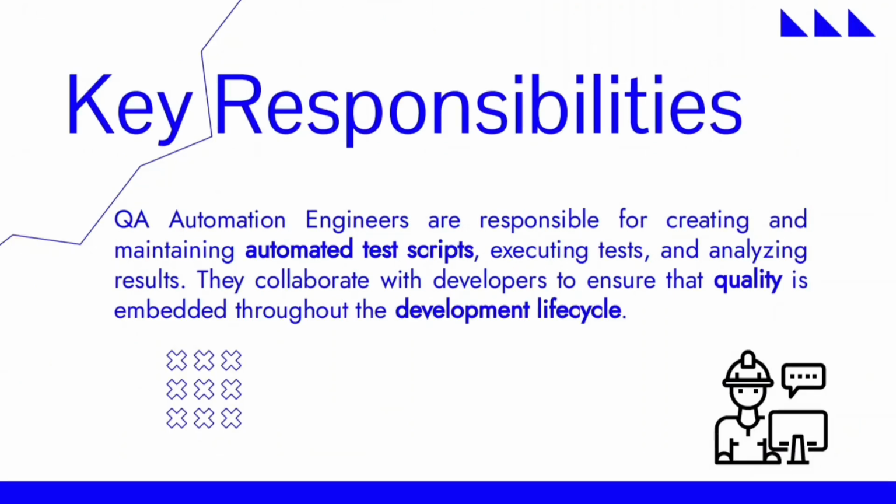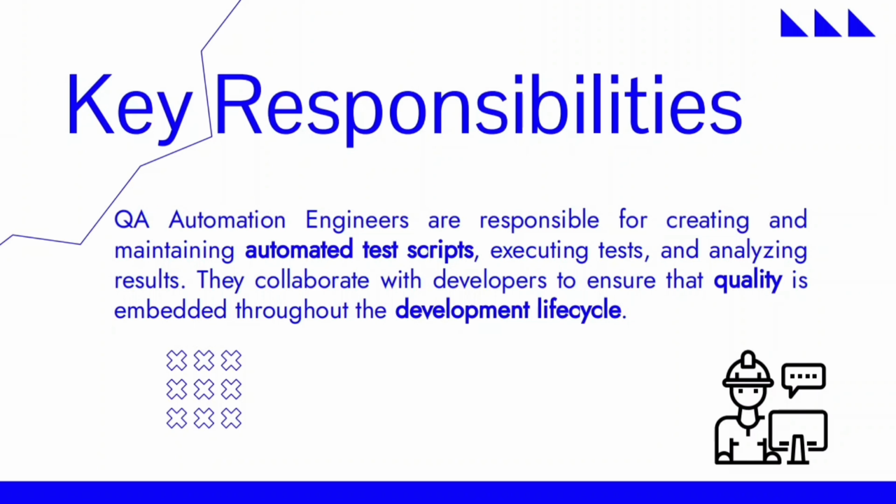Now, what are the responsibilities a QA person needs to handle? What kind of responsibilities do QA guys actually have? Basically, QA automation engineers are responsible for creating and maintaining automation test scripts. They also execute the test cases, analyze the results of the software, and collaborate with the developers to ensure better software quality.